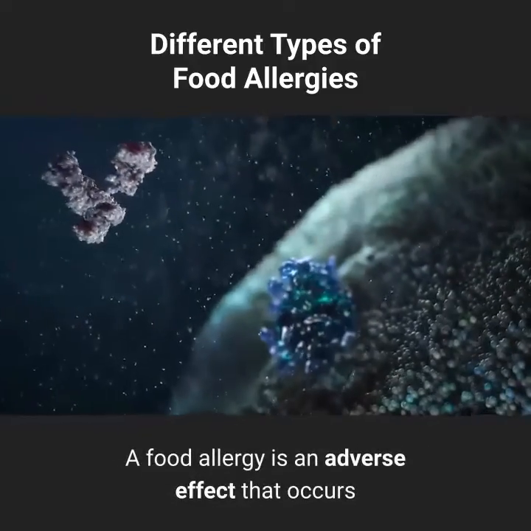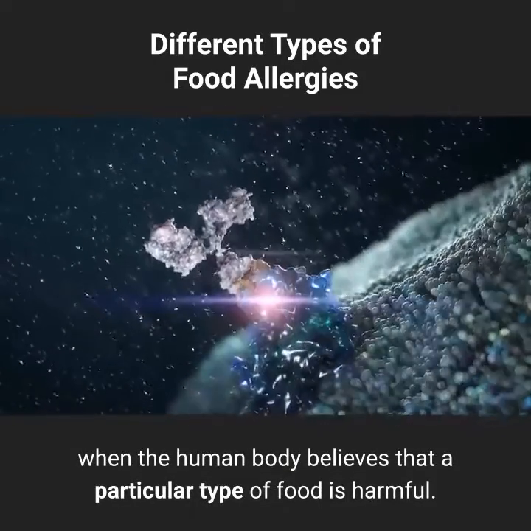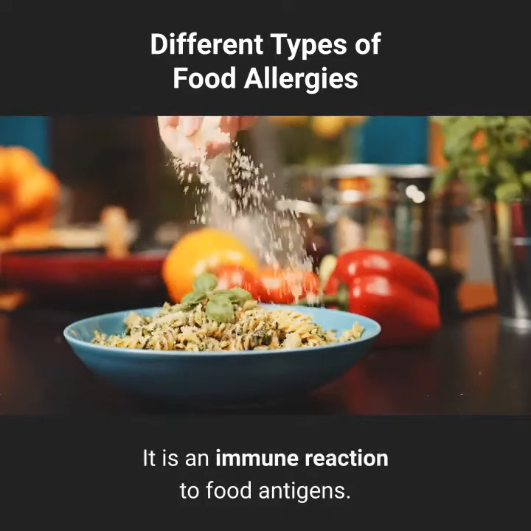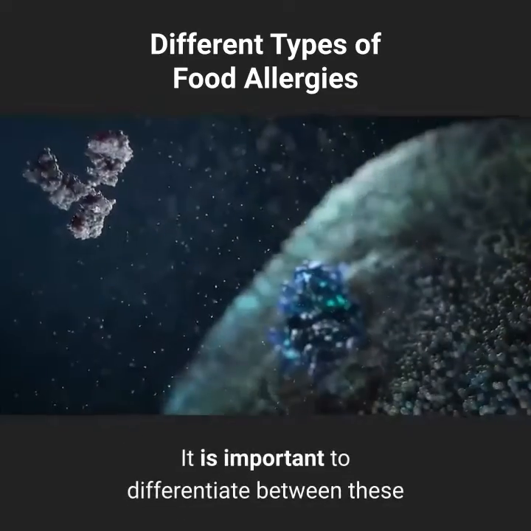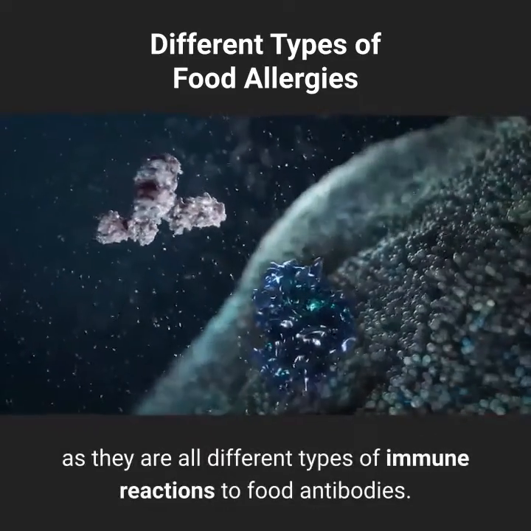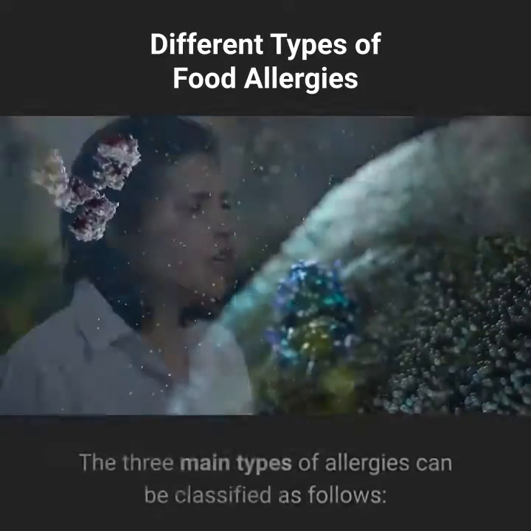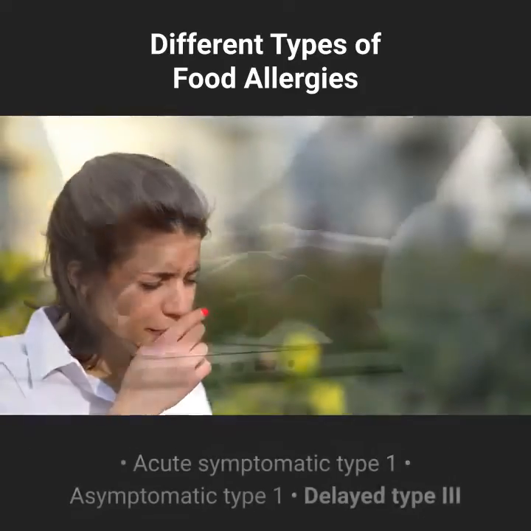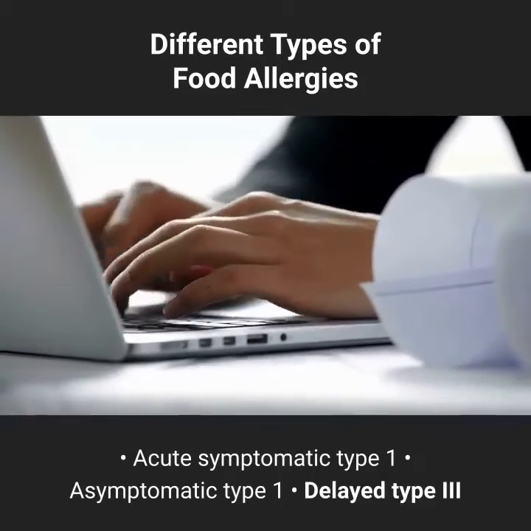A food allergy is an adverse effect that occurs when the human body believes that a particular type of food is harmful. It is an immune reaction to food antigens. There are three major types of food allergies. It is important to differentiate between these as they are all different types of immune reactions to food antibodies. The three main types of allergies can be classified as follows. Acute symptomatic type 1, asymptomatic type 1, delayed type 3.